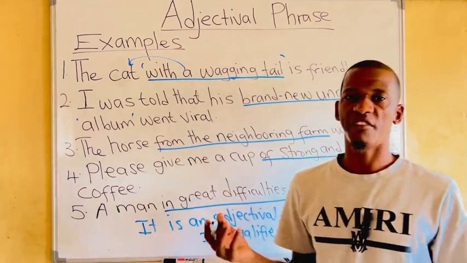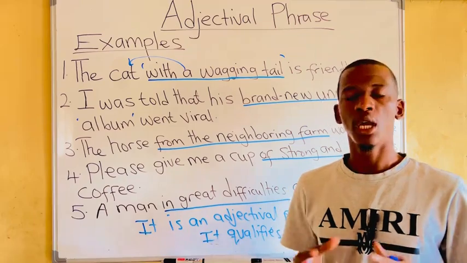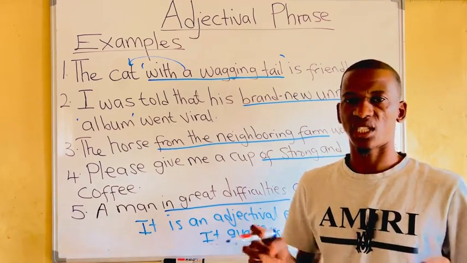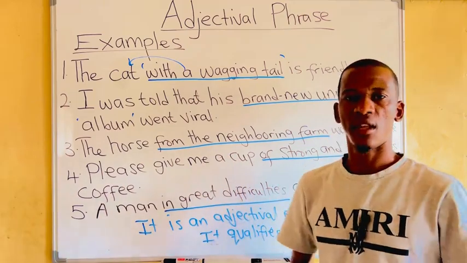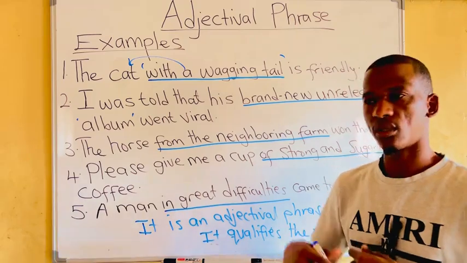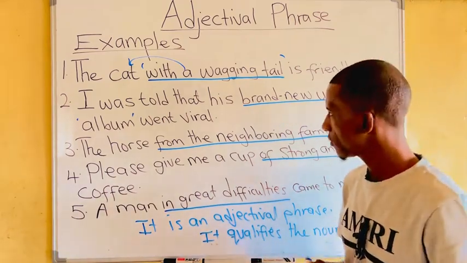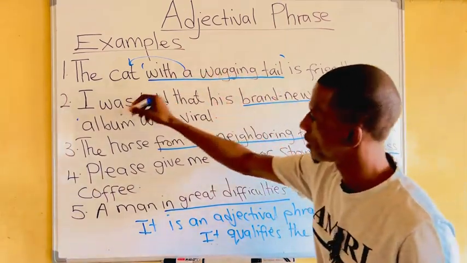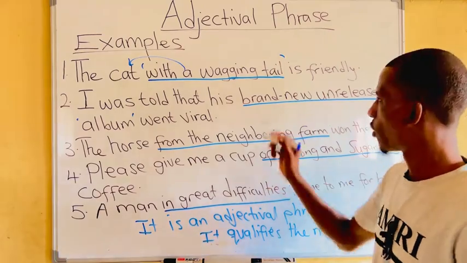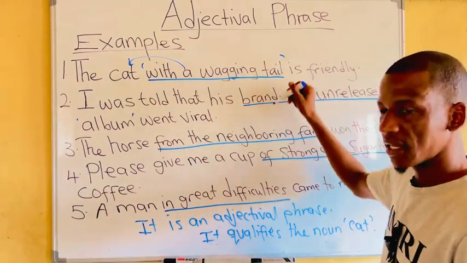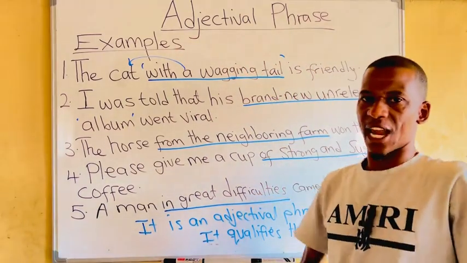You can also say it modifies. Before, it was not acceptable, but now you can say an adjective modifies this or modifies that. But most of the time we use either describes or qualifies, right? Good. So brand new unreleased album. That is what this group of words is talking about, because what is brand new unreleased? Of course, the album, right?